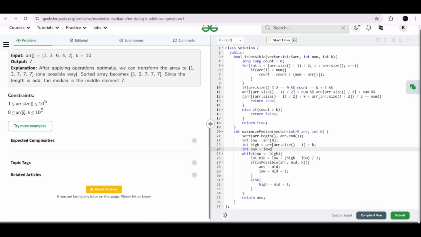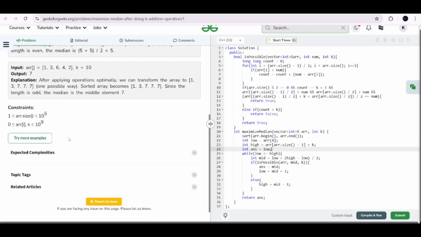So what is the binary search that I did? mid equals low plus (high minus low) by 2, because of the constant interval height. If it is possible, it can be a median.